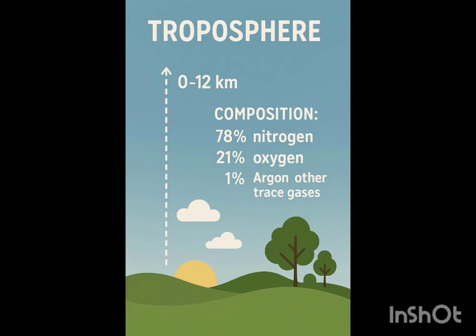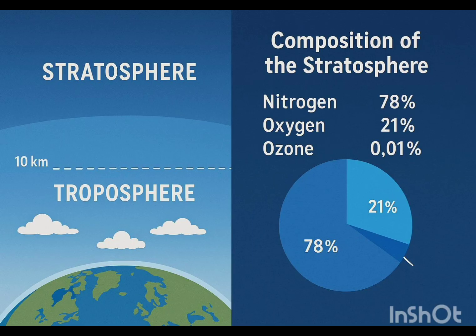Well, aeroplanes can also fly in this layer, but they don't prefer to. Why don't they prefer the troposphere? Because the air is thicker, so it's harder for them to move. Okay. The next.